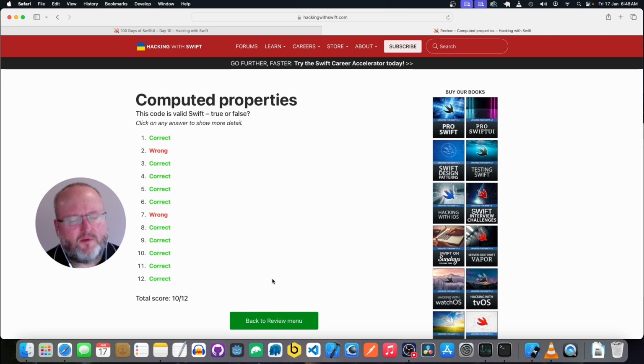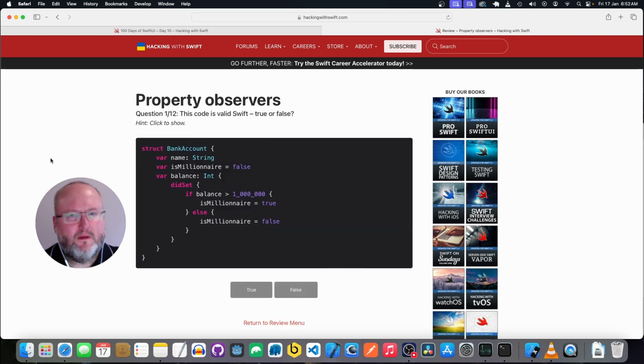Okay, couple wrong, but we're working on it. Now I'm going to do the test for property observers. So we have a structure bank account, a property name, which is a string, a property is millionaire, which defaults to false, and a computed property balance, which is an int. We've got a did set.